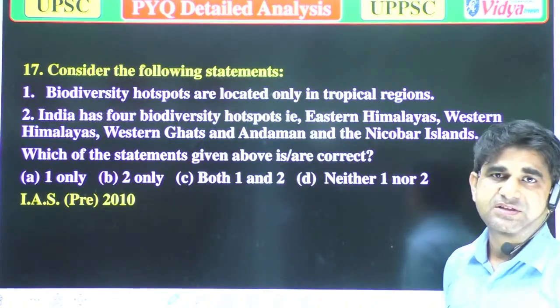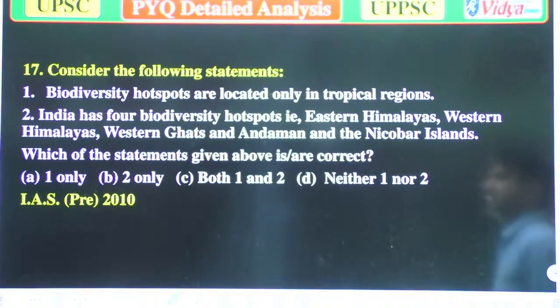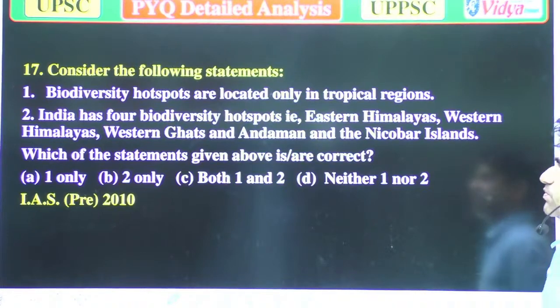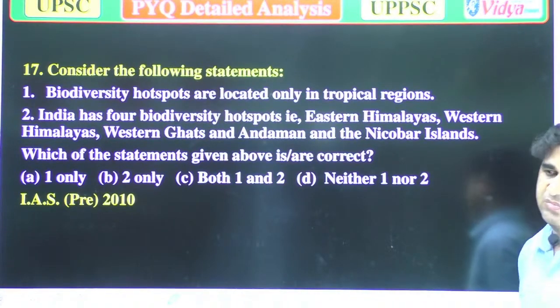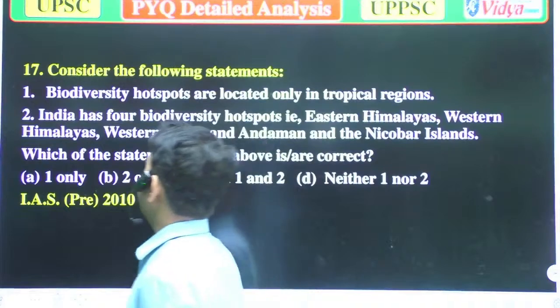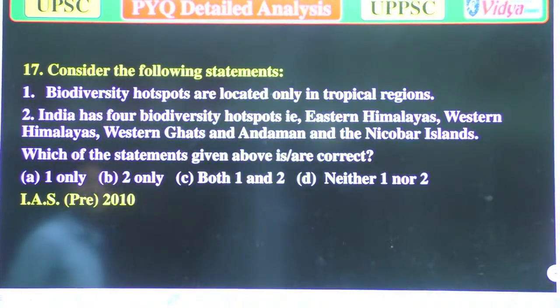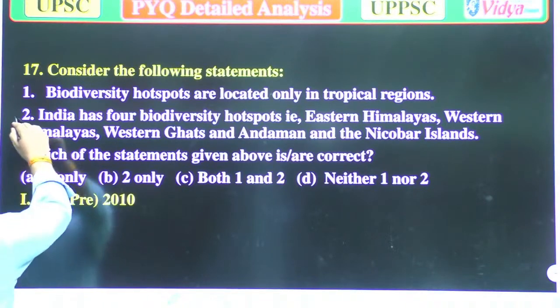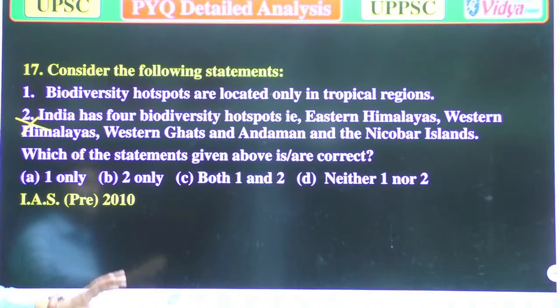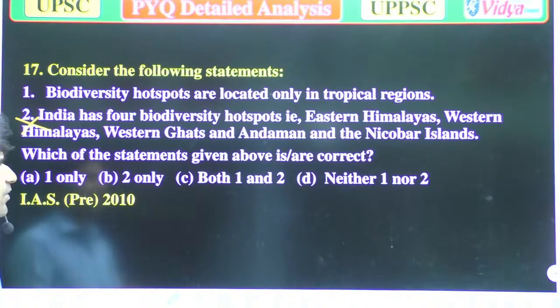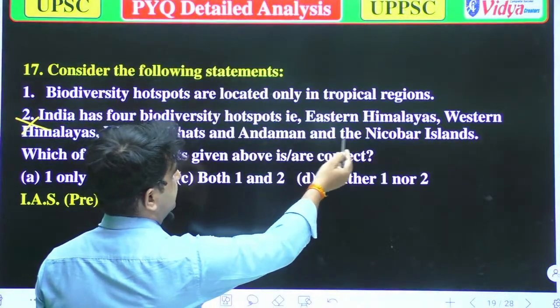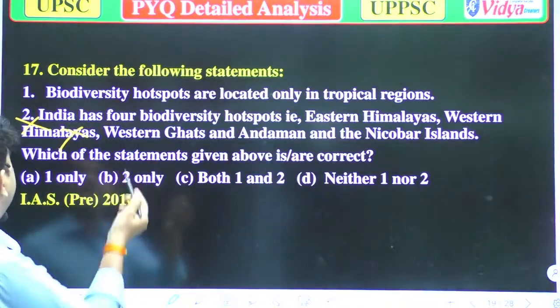Consider the following statements. A, biodiversity hotspots are located only in the tropical region. I don't know about the correct answer yet. Option B, India has four biodiversity hotspots, that is Eastern Himalayas, Western Himalayas, Western Ghats, and Andaman and Nicobar Islands. That is totally wrong, because the four most diverse areas are Eastern Himalayas, then Sundaland, then Western Ghats, and then Andaman Nicobar. Western Himalayas is not one, so option B is incorrect.